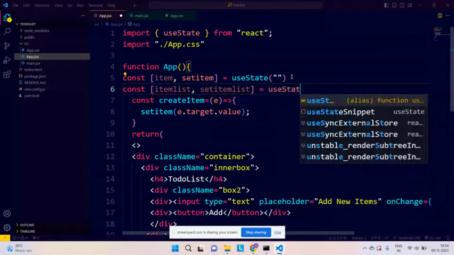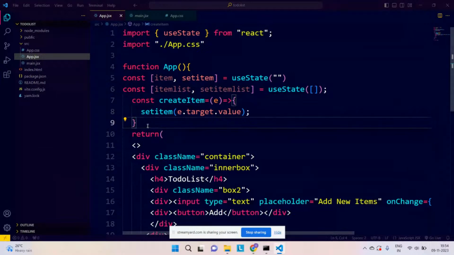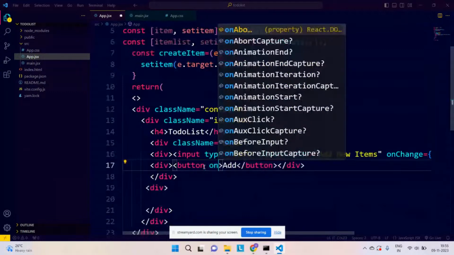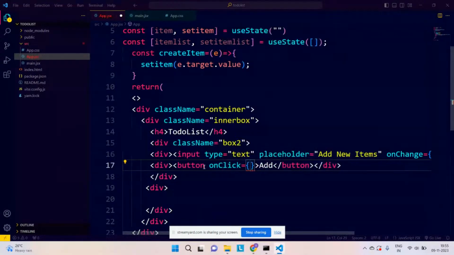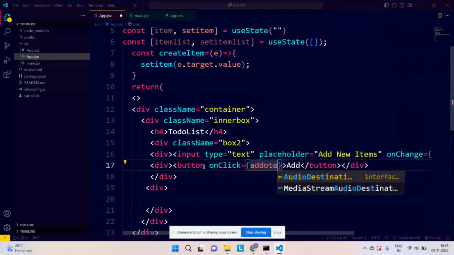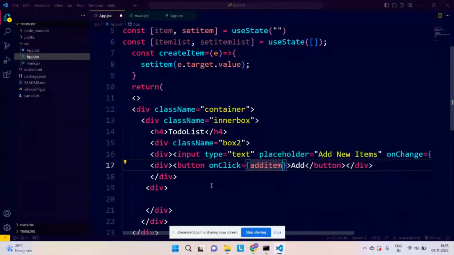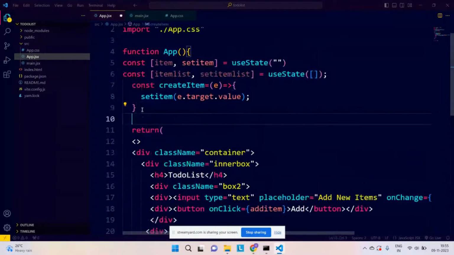And in useState, I will pass one empty array, as simple as that. Okay, perfect. So on this add button, I need to write one function. This particular event is there, right? Whenever someone is clicking on this button, on click, I want to run one particular function, which is going to be addItem. Very simple.